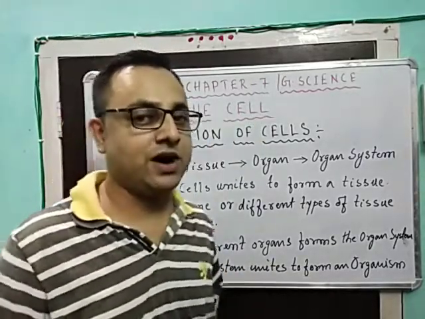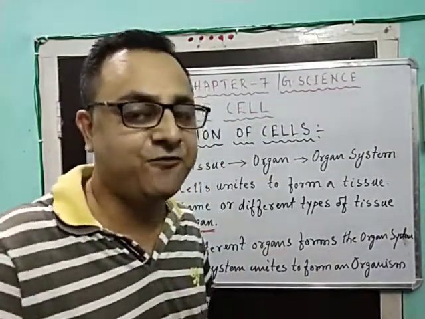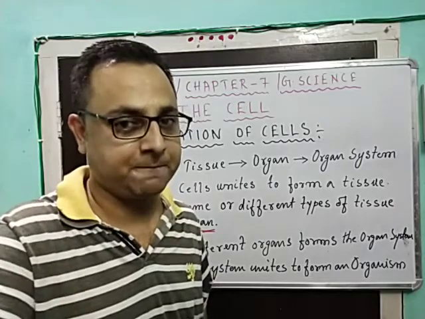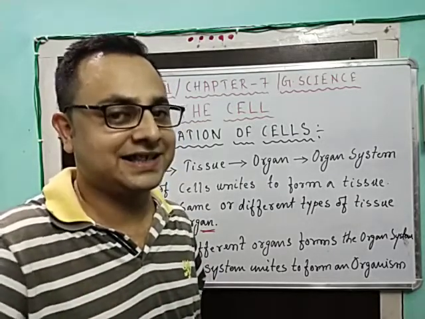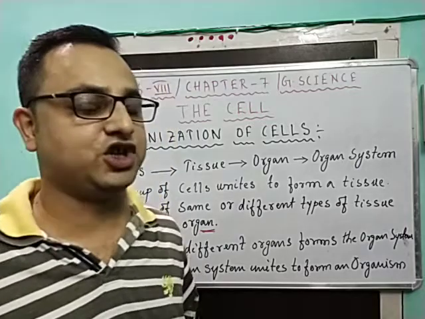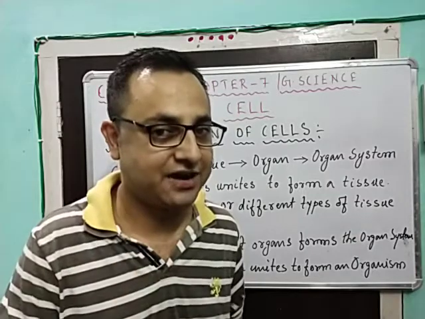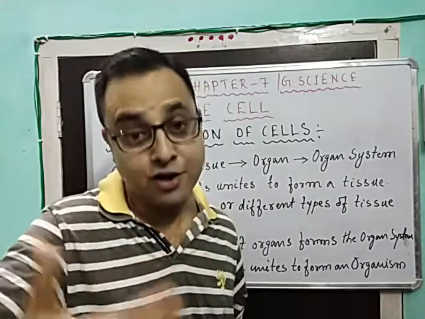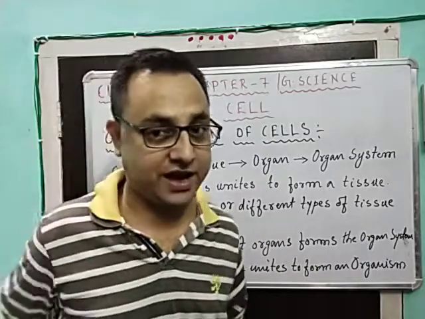So in the circulatory system, what are the components? That means, what are the organs involved for circulation? Number one is your heart, which is the pumping organ, which pumps out the blood. That is the first organ.